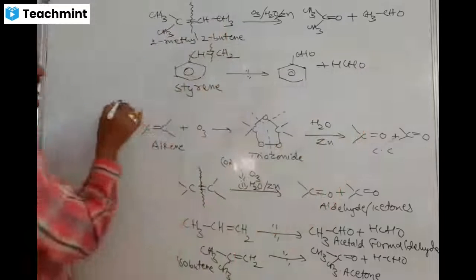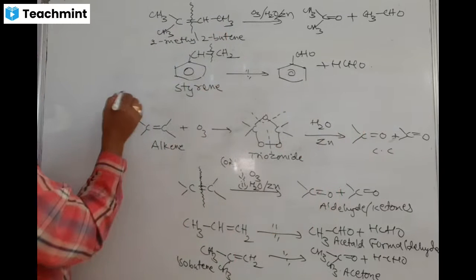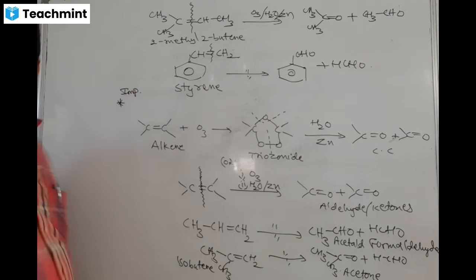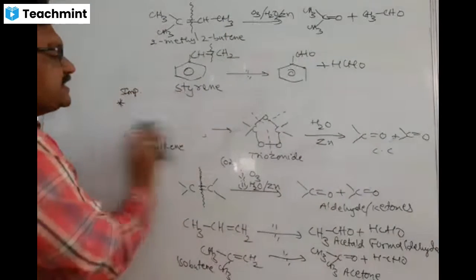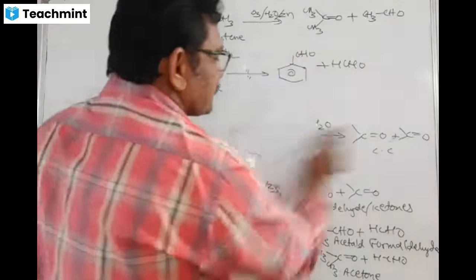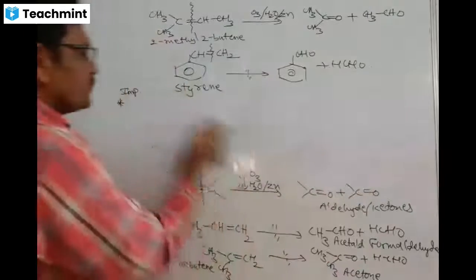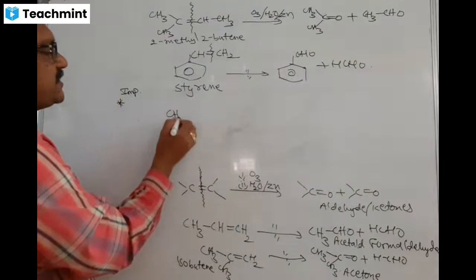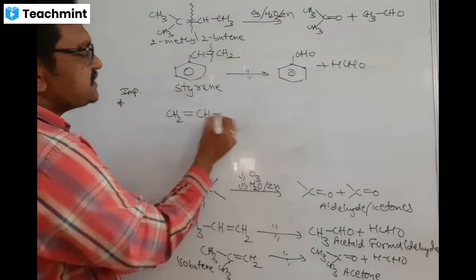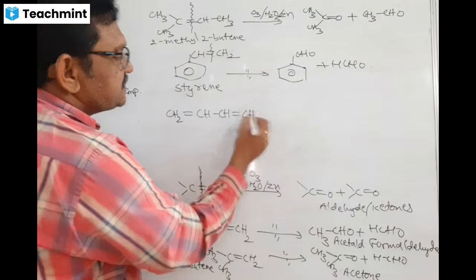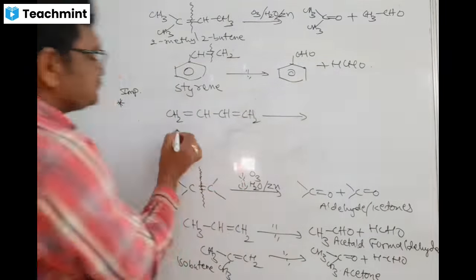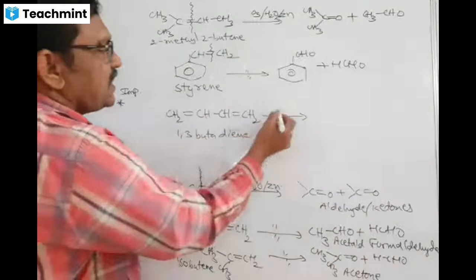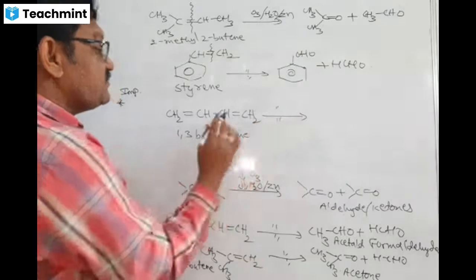Another one I give you, I will explain another mode of equation by taking dienes. Now I am taking 1,3-butadiene to understand very clearly. 1,3-butadiene, CH2=CH-CH=CH2. This is 1,3-butadiene, a very famous compound. On ozonolysis, what happens?